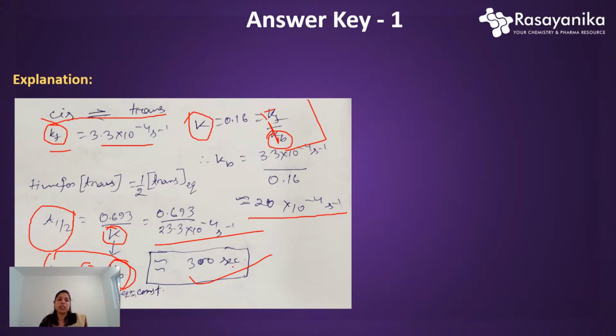Here, why are we using this relaxation relation? Because for this type of equilibrium, if you go through the chemical kinetics chapter, there you can see that relaxation time and relaxation constant are used in the calculation of this type of problem. So that's why we added these things. If you know these basic concepts, then you can solve these problems easily. Otherwise, it will be difficult for you to reach the options.